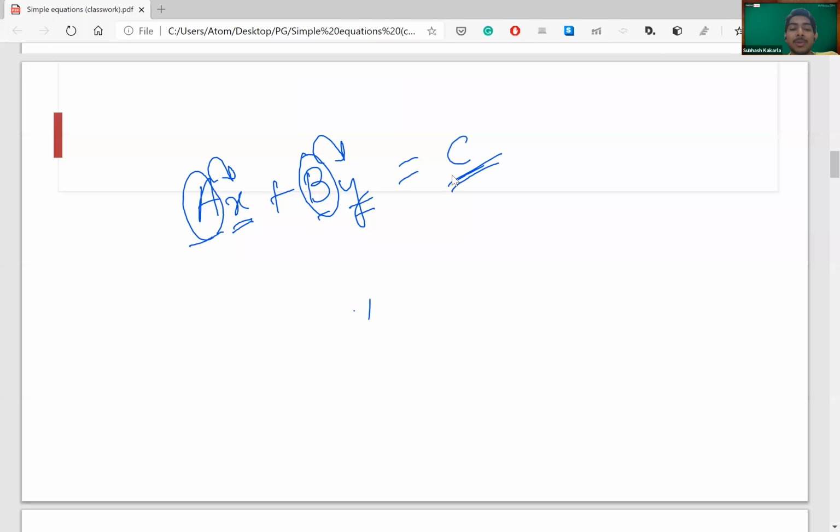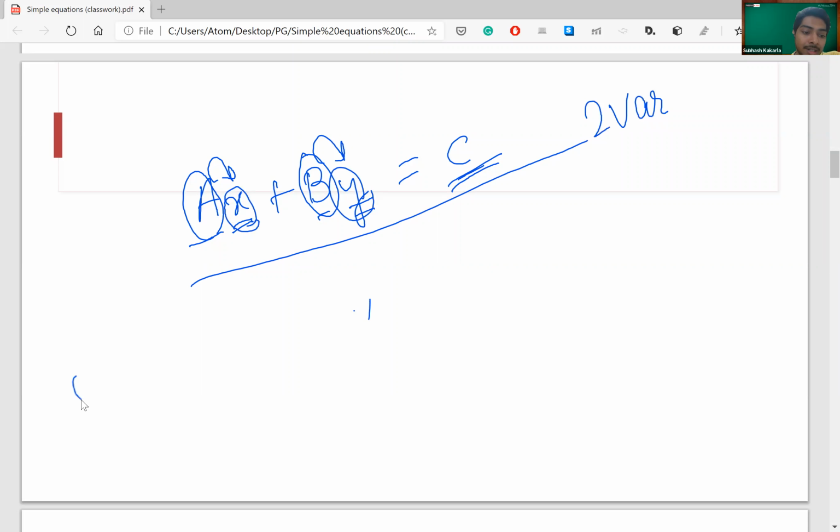The thumb rule is whenever I am given an equation that contains two variables, I need at least two equations to solve the question and get an answer. If I have less than that, I cannot get to an exact solution.